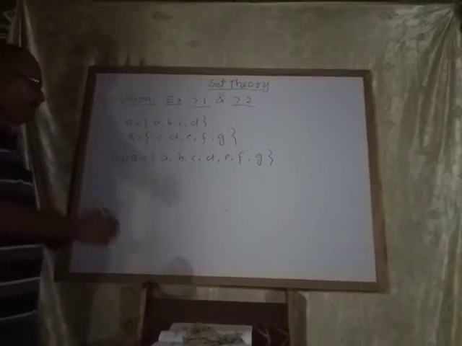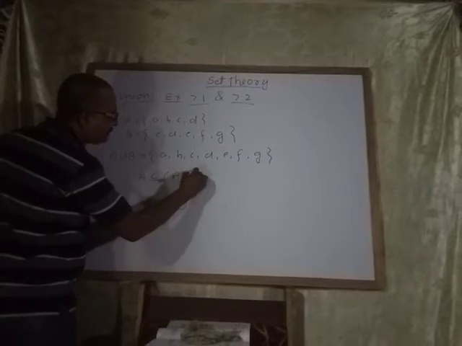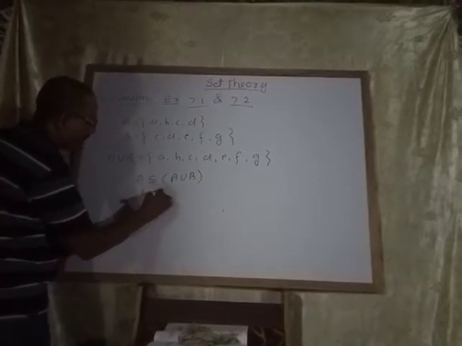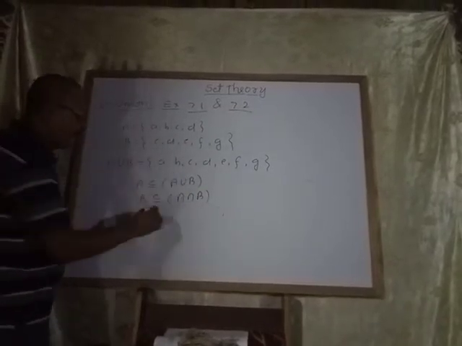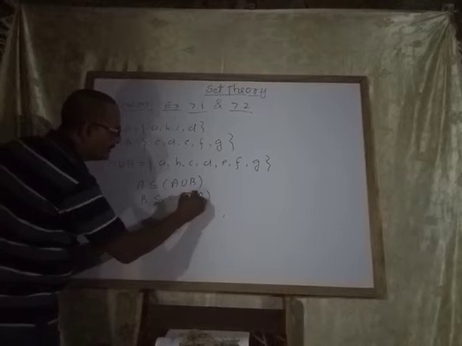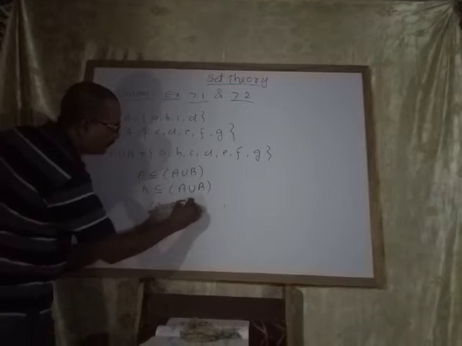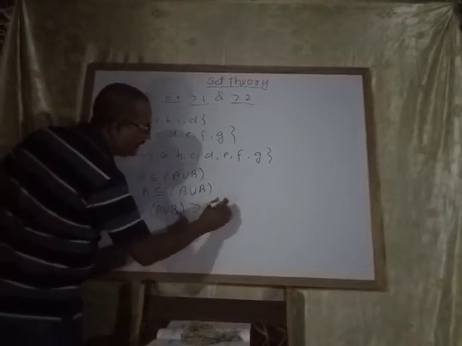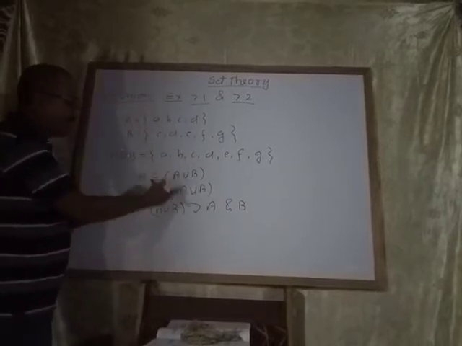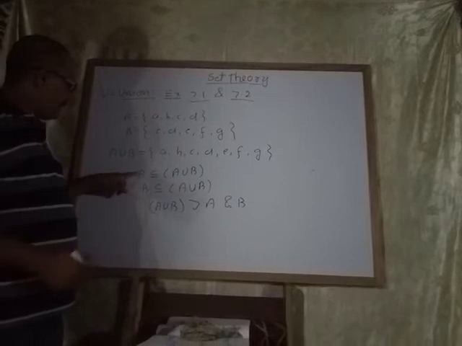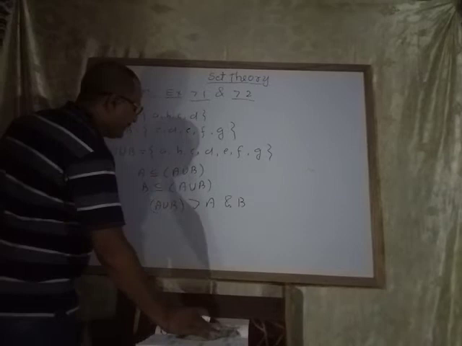You can say that A is also a subset of A union B, and B is also a subset of A union B. In other words, A union B is a superset of set A and set B. This I have explained in that way. Now see the Venn diagram.